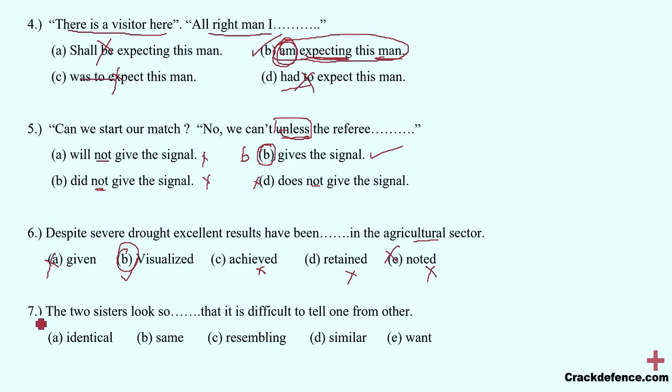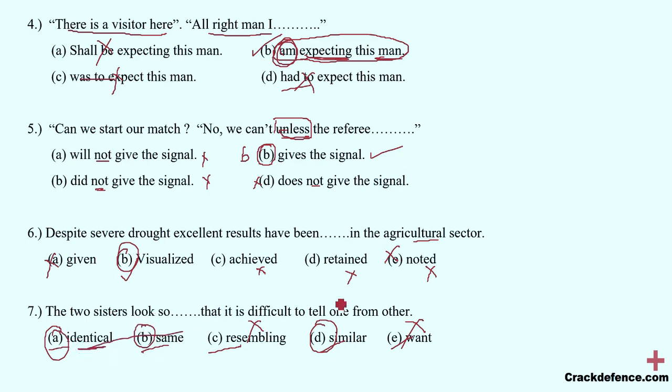Now number 7, "The two sisters look so dash that it is difficult to tell one from the other." The options are identical, same, resembling, similar, want. "Want" gets omitted, "resembling" gets omitted. We have to get our answer out of the remaining three options: same, identical, and similar.